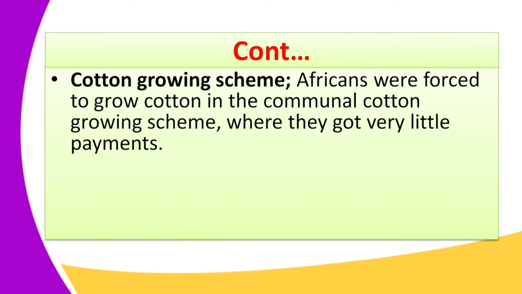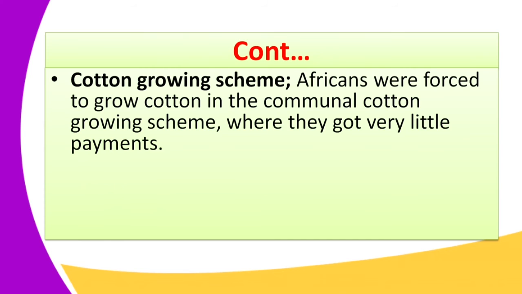Another cause of the Maji Maji rebellion was the cotton growing scheme. Africans were forced to grow cotton in the communal cotton growing scheme, where they got little payment.